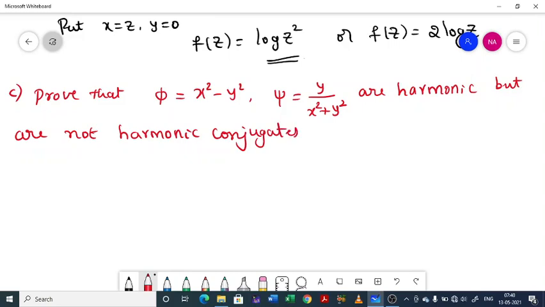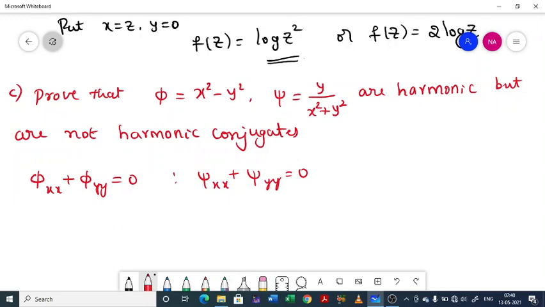What you have to prove here is, you have to show that phi double x plus phi double y equal to 0, and also psi double x plus psi double y equal to 0. That verifies the given functions are harmonic.